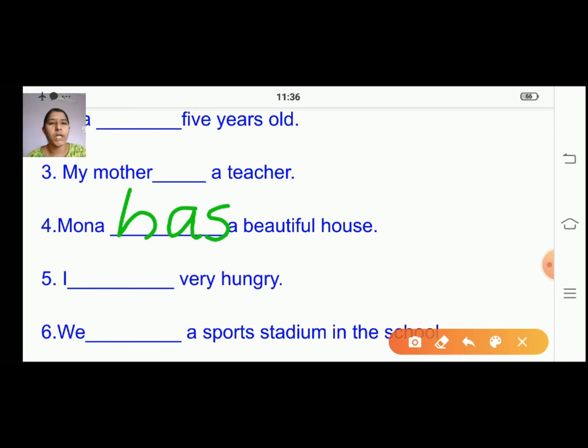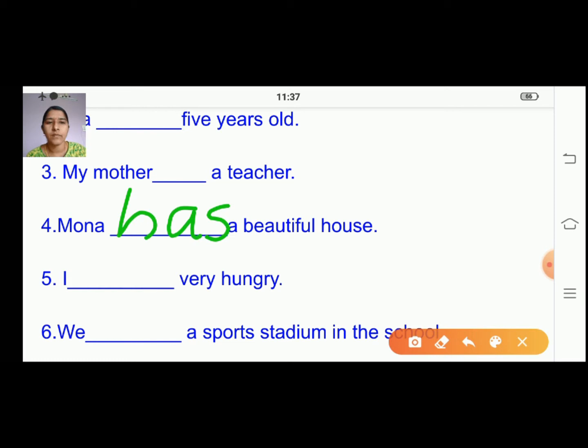The next one. I dash very hungry. What will come? I is very hungry? No, it's wrong. I are very hungry? That is also wrong. So tell me the correct answer then.